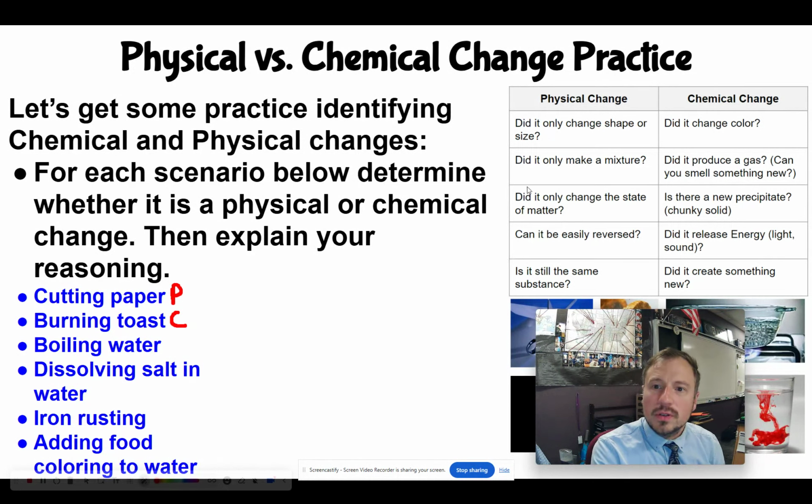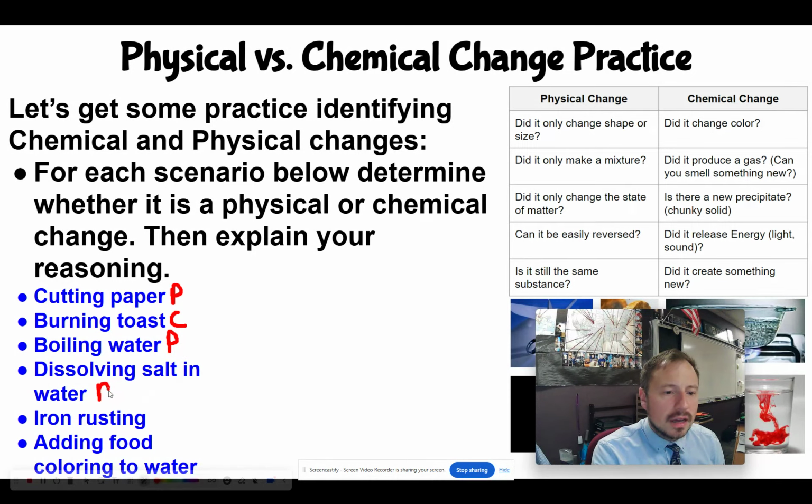Boiling water. Well, if we look at these questions, we're only changing the state of matter. We're just going from a liquid to a gas. That is going to be a physical change. Dissolving salt in water. So you put salt in water, you mix it. Well, this one's just making a mixture. When you put salt in water, yes, it dissolves, but there's no chemical reaction. We still have the same thing. It's just salt and water. This is going to